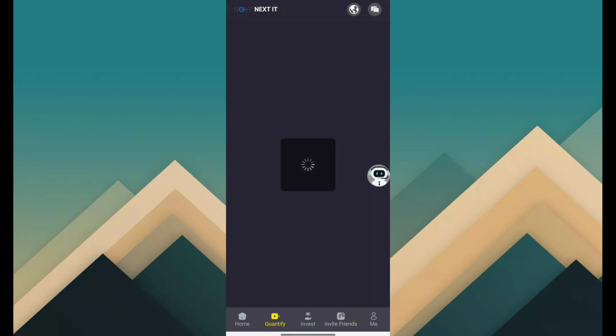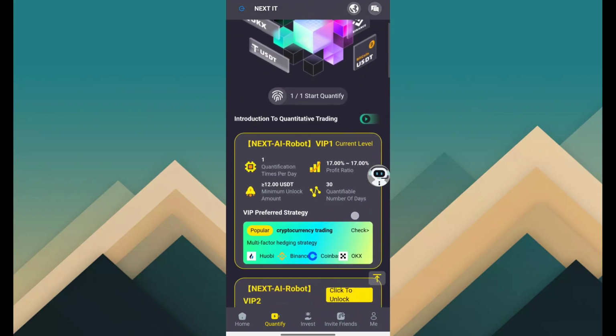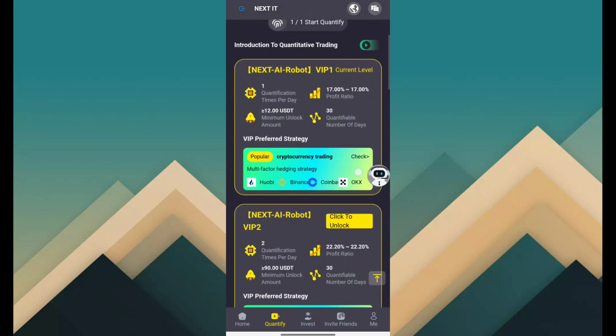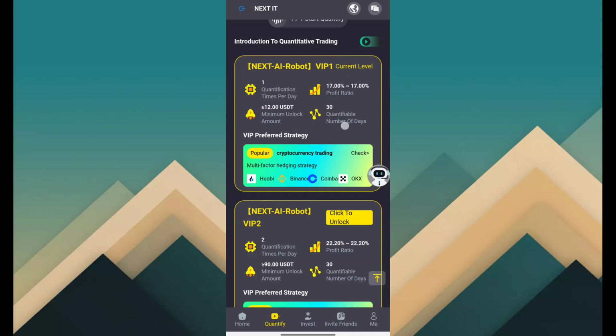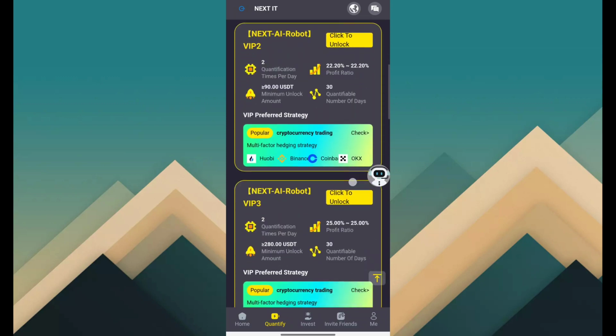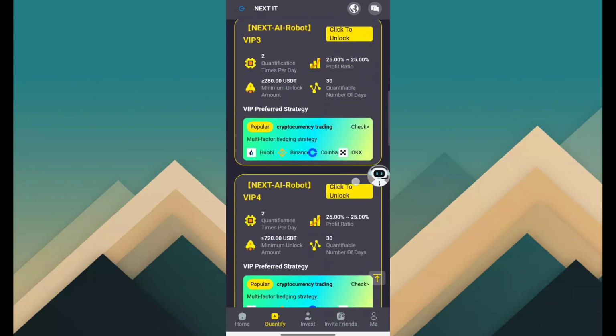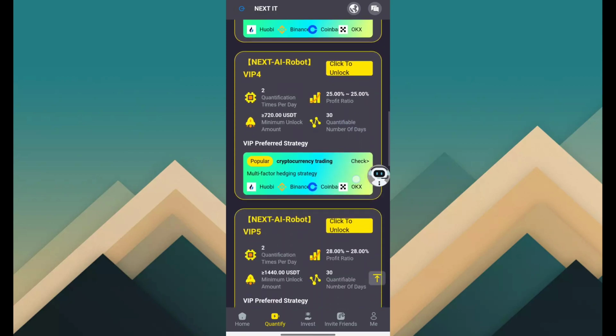The main income source is the quantify page. So you can see VIP 1 means AI robot 1, next AI robot 1. Cost is $12 and above, revenue percentage is 17%. VIP 2 is 90 USDT and above, revenue is 22.2%. VIP 3 is 280 USDT and above, revenue is 25%. VIP 4 is 720 USDT and above, revenue is 25%.